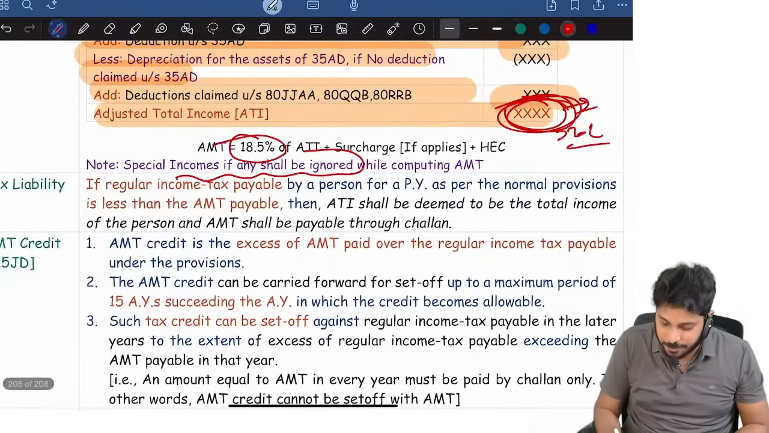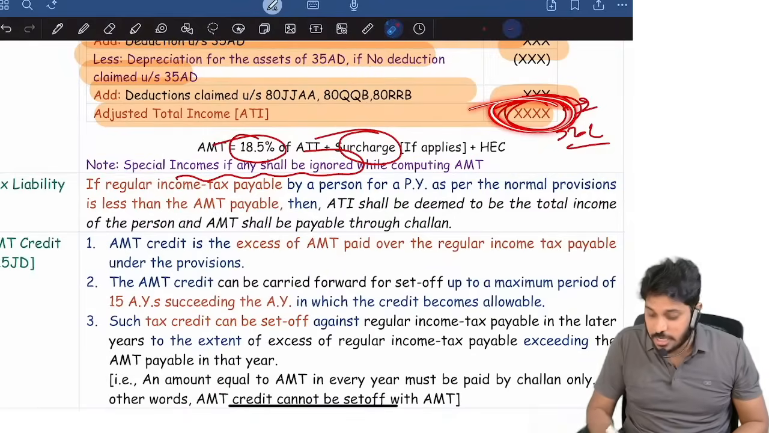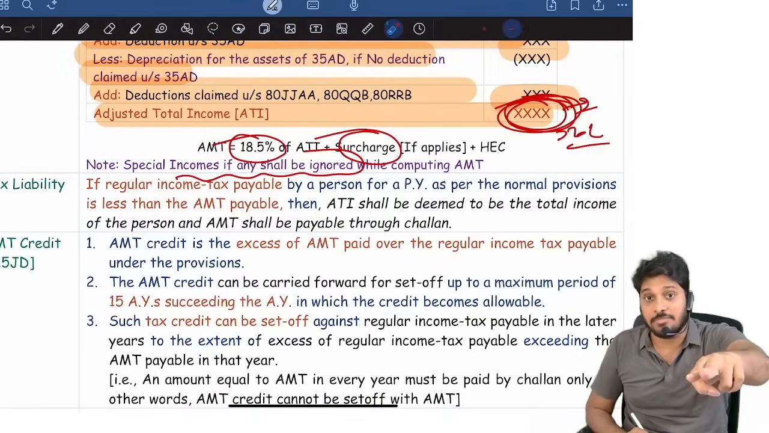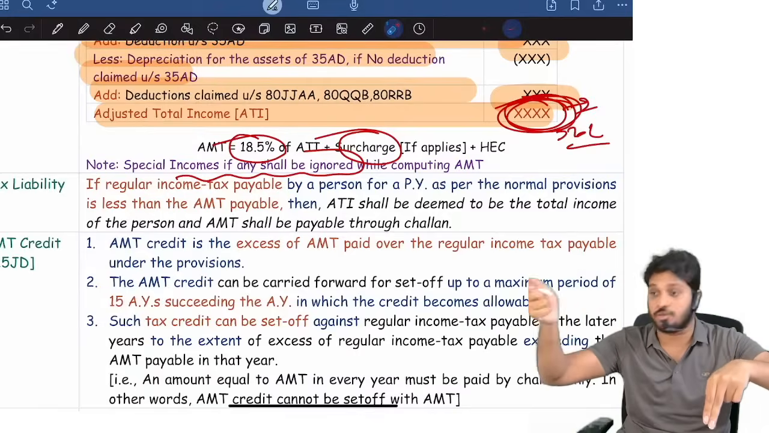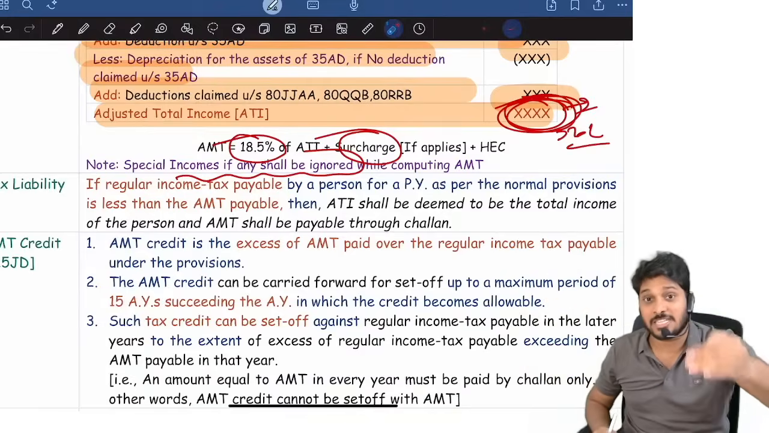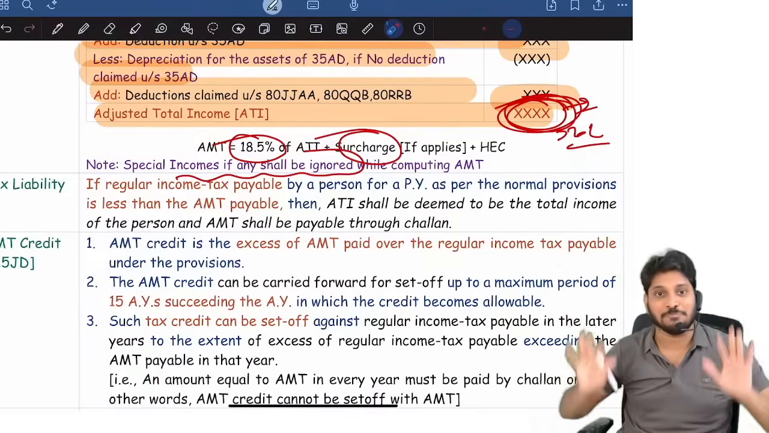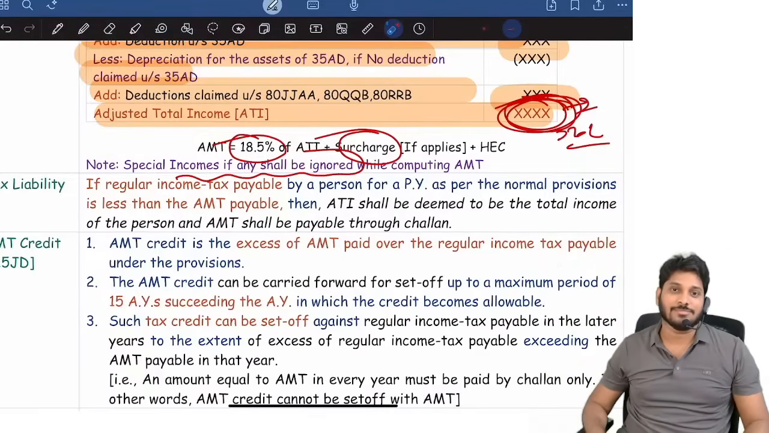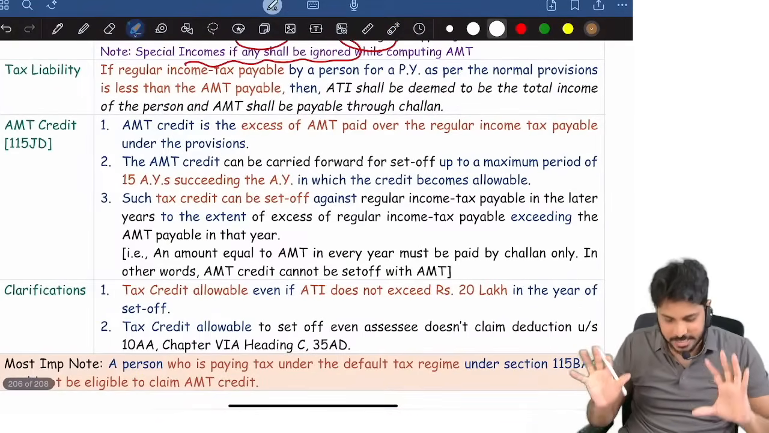So 18.5% plus surcharge. Surcharge at what rate? If adjusted total income is more than 50 lakh, then surcharge rate is 10%. If the adjusted total income is more than 1 crore, then surcharge rate is 15%. If adjusted total income is more than 2 crore, then surcharge rate is 25%. Straight away. Are you clear? Next. That's it. So that is regarding AMT.